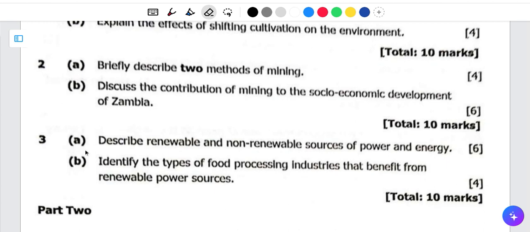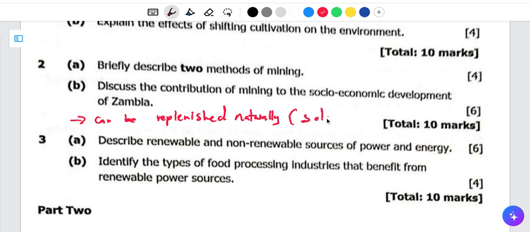Then for question 3, describe renewable and non-renewable sources of power and energy. When you talk of renewable sources of energy, they can be replenished naturally. This includes solar, wind, and hydroelectric.